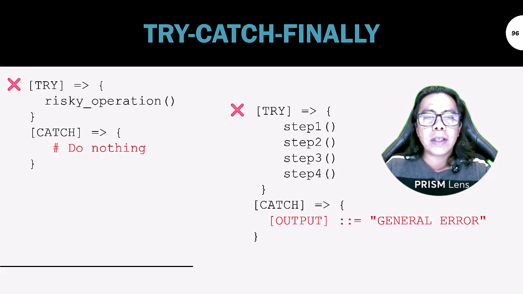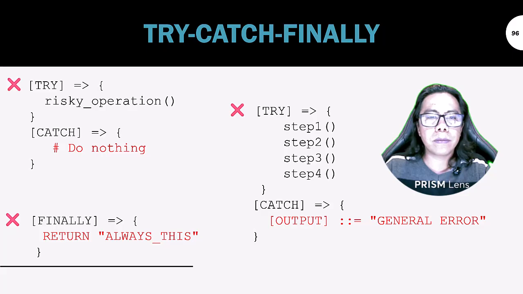Various functions or steps are entered in try, but the catch only contains a general error. So what happened? Add logs to know what is happening. This really doesn't say anything and overrides the previous return. Be careful.